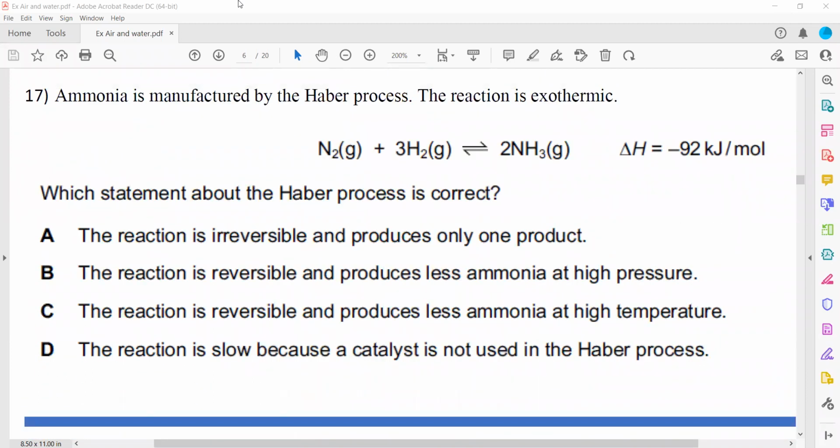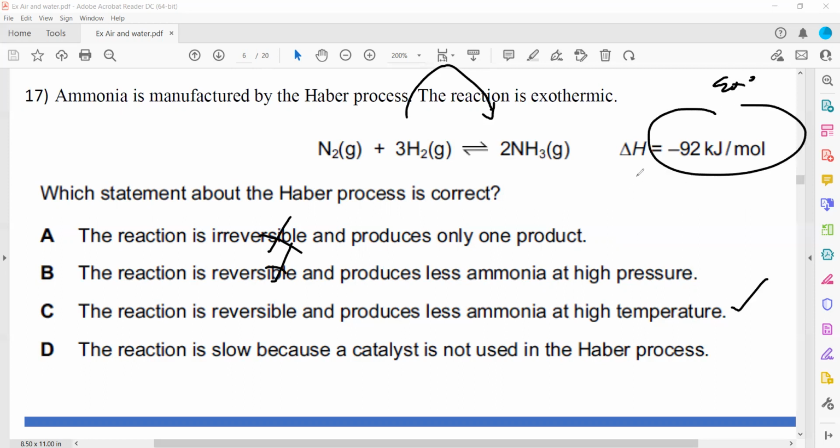Ammonia is manufactured by the Haber process. The reaction is exothermic. Which statement about the Haber process is correct? The reaction is irreversible: that is wrong. The reaction is reversible and produces less ammonia at high pressure: that is also wrong, because if high pressure is there, we'll get more ammonia. The reaction is reversible and produces less ammonia at high temperature: that's true, because the reaction is exothermic.